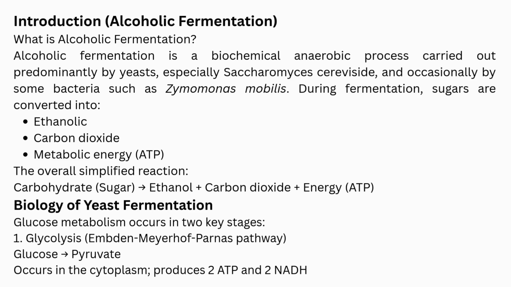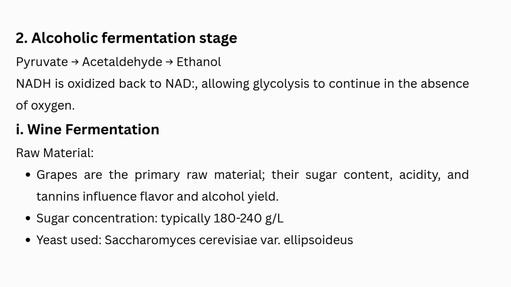Biology of yeast fermentation. Glucose metabolism occurs in two key stages. 1. Glycolysis, the Embden-Meyerhof-Parnas pathway. Glucose is converted to pyruvate in the cytoplasm, producing 2 ATP and 2 NADH. 2. Alcoholic fermentation stage. Pyruvate is converted to acetaldehyde, then ethanol. NADH is oxidized back to NAD+, allowing glycolysis to continue in the absence of oxygen.